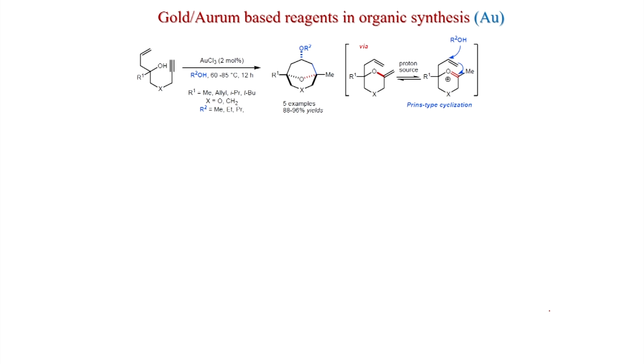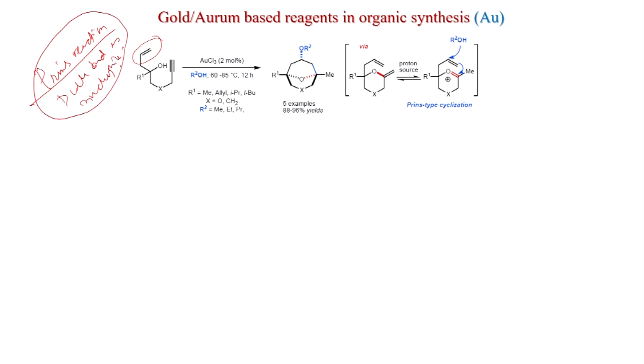Now, we will see more alcohol reactions. Here you can see a double bond. Earlier we have seen that the double bond did not participate, and here the double bond has participated. And we know a double bond can participate via Prins reaction, because the double bond acts as a nucleophile, so there is a possibility of Prins reaction. That is what is happening here, and this is another external nucleophile, an alcohol. Gold chloride 2 mole percent, R2OH, 60 to 85 degree centigrade, 12 hours, you get this.